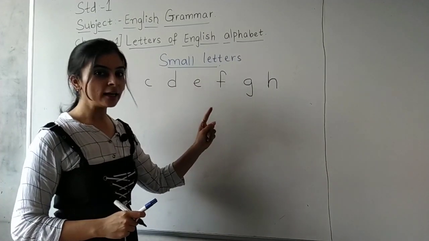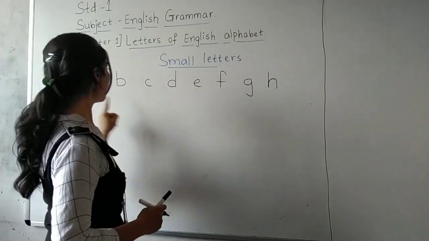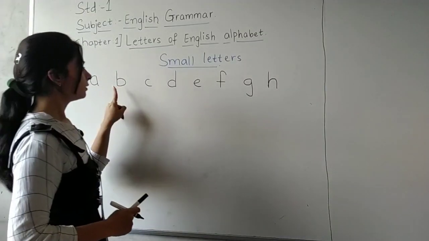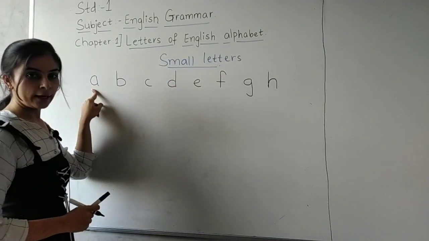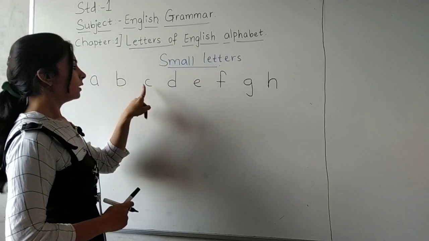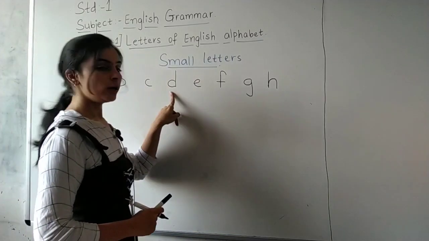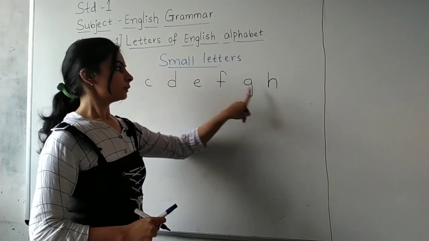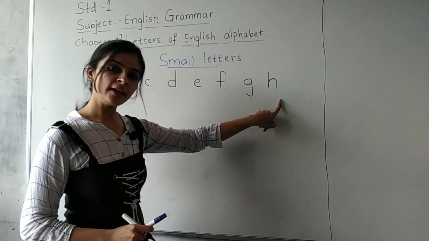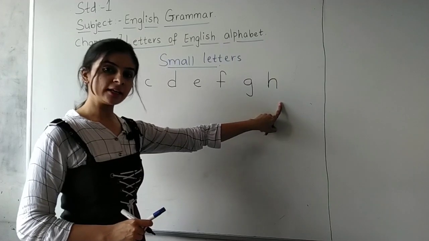If you have not written, then write faster. Okay? A, B. These are the small letters. Small a, small b, small c, small d, small e, small f, small g, small h. Okay students? Second line.